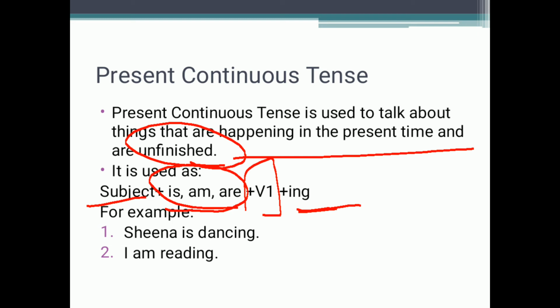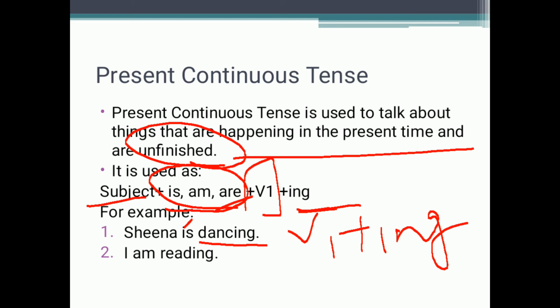Now, for example, if we are using a singular subject, the boy, the girl, he, she, it, then we use is. With I we use am, and with plural we use are. For example, you can see Sheena is dancing. Sheena is the subject here, Sheena is one girl, so is is used here. And dancing is formed of v1 plus ing. The v1 is dance. V1 means the first form of the verb, it is dance, and when we add ing at the end of dance, it becomes dancing.